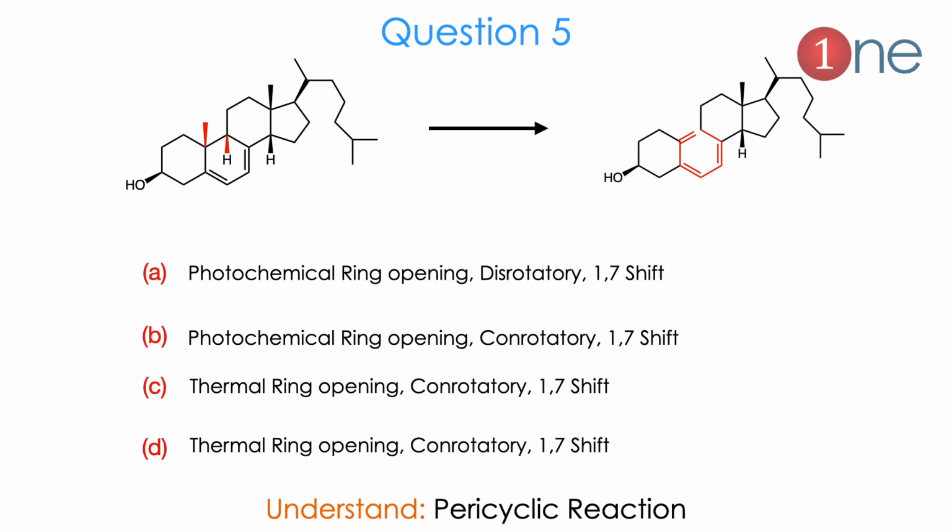Then question number 5. It looks very big but the problem is very simple. Here the bulky cholesterol derivatives are given. They are asking about the ring opening reaction. They are asking whether it is conrotation or disrotation, thermal or photochemical. Here it is all about pericyclic reactions, which you should know.